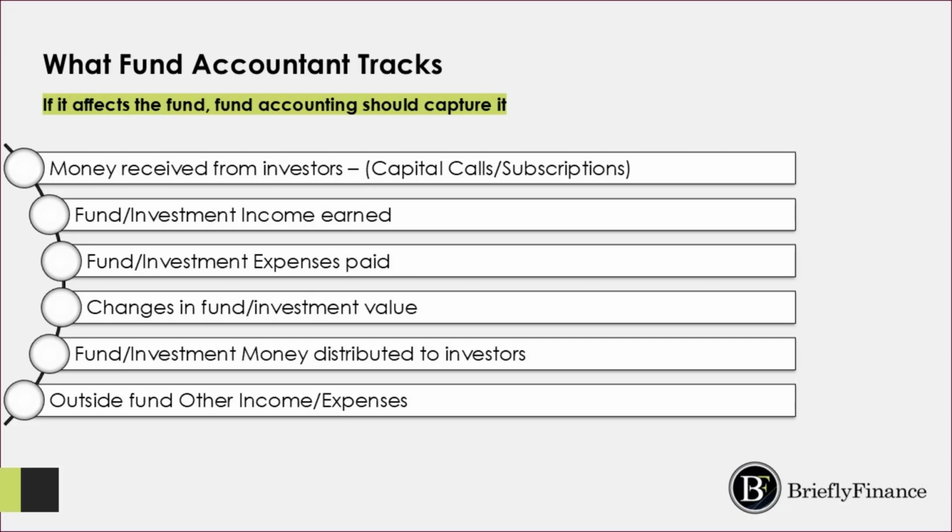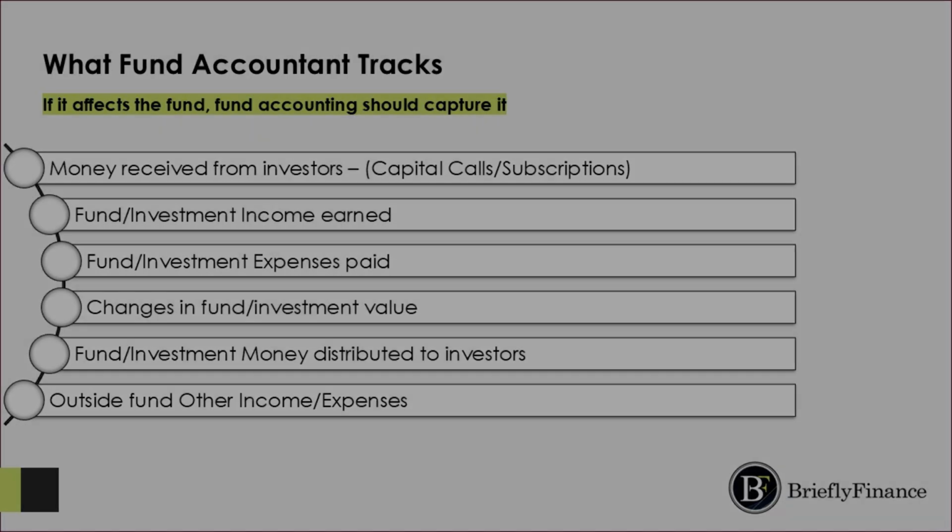If something affects the fund financially, fund accounting should capture it. This includes money received from investors through capital calls or subscriptions. It includes income earned by the fund or its investments. It also includes expenses paid by the fund, changes in the value of investments, and money distributed back to investors. The fund may also receive other income or incur other expenses that are not directly connected to one specific investment. The important idea is simple. Fund accounting tracks the complete financial activity of the fund.